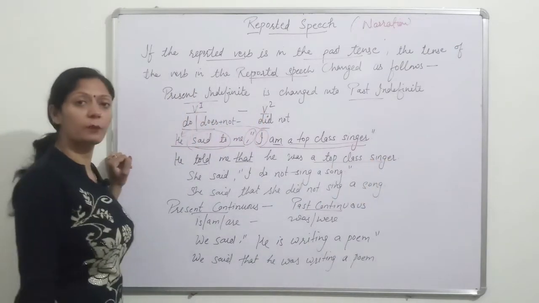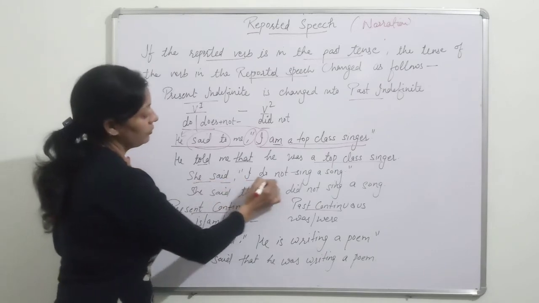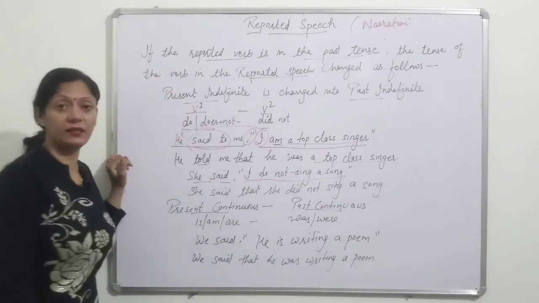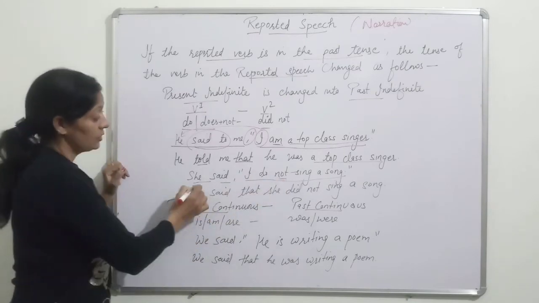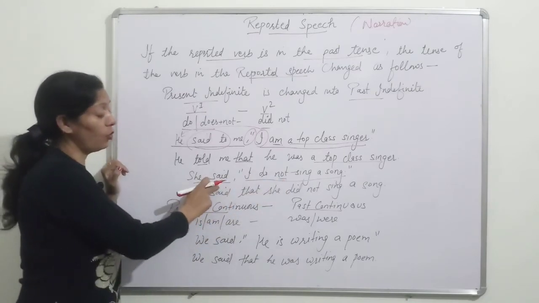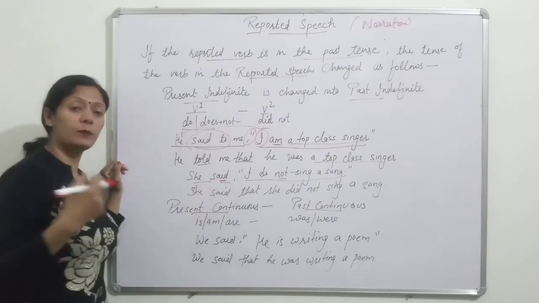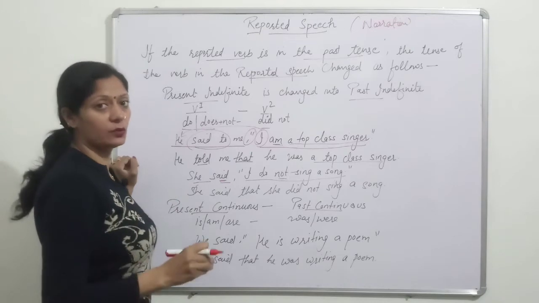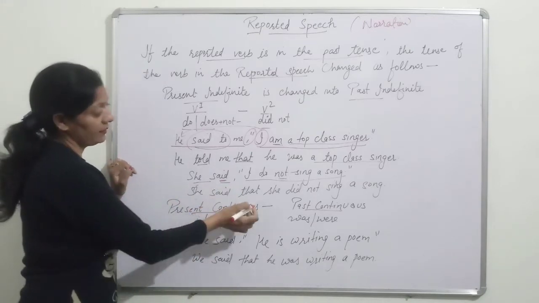He was a top class singer. She said, I do not sing a song. This one is again affirmative and negative. Okay. She said, there is no object after said. So she said that. If object is given, then we change said to into told, but no object is there. She said that.